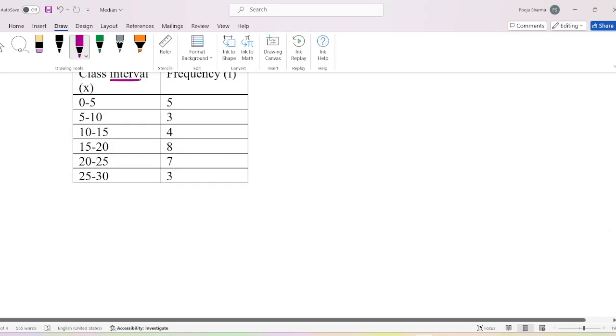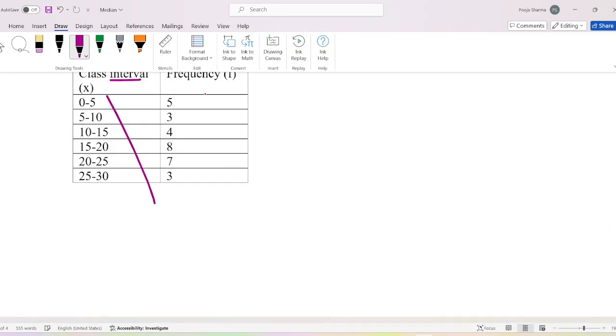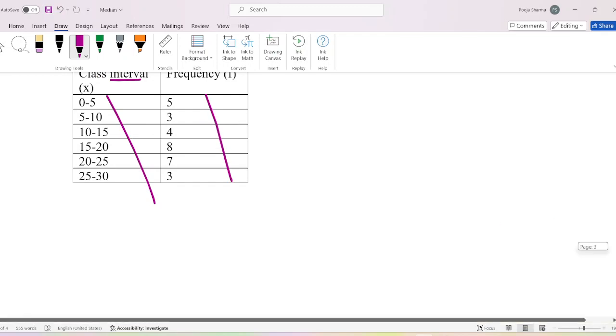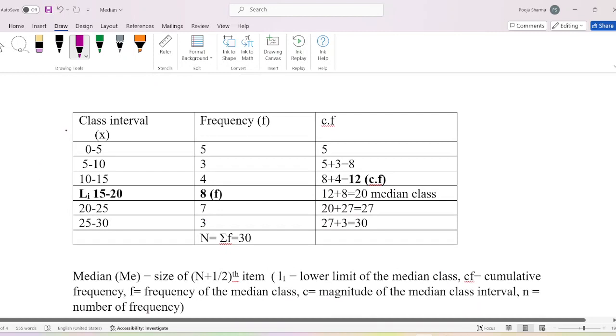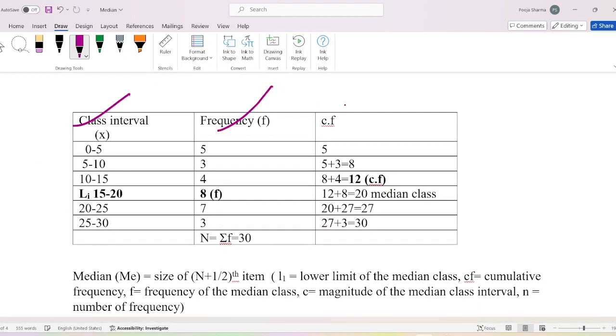Class interval, this is x, and this is frequency. Class interval x, frequency, and CF. I have told you earlier, the first value of f will be CF. After that we will add the first value of CF and the second value of f, meaning frequency.